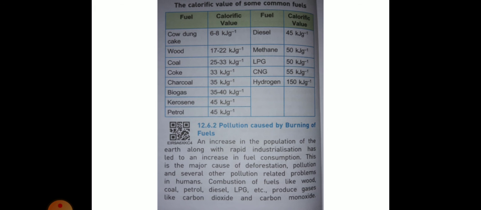Combustion of fuels like wood, coal, petrol, diesel, LPG, etc. produces gases like carbon dioxide and carbon monoxide. In addition, the fossil fuels release oxides of sulfur and nitrogen. Oxides of sulfur are released during burning of coal and diesel, while oxides of nitrogen are released during burning of petrol. These are causes of air pollution.